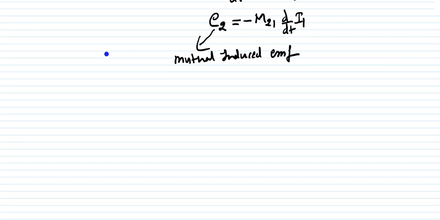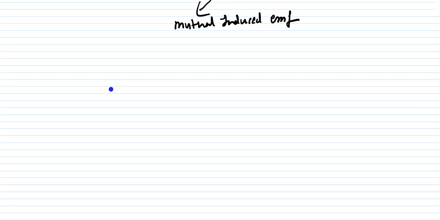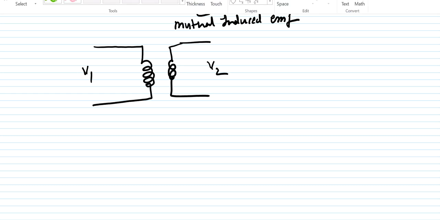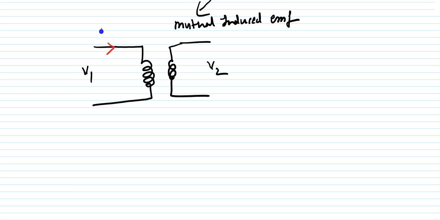So as a result, you can see these things. Let me draw a simple diagram, and I will define the mutual inductance of these two coils, so it will be very easy to understand. I'm assuming this is the V1 voltage and this is the V2 voltage at the same time. This is the current I1 flowing through this coil.